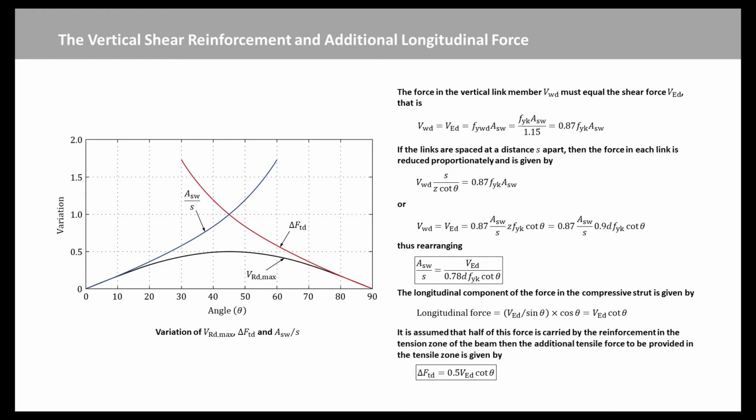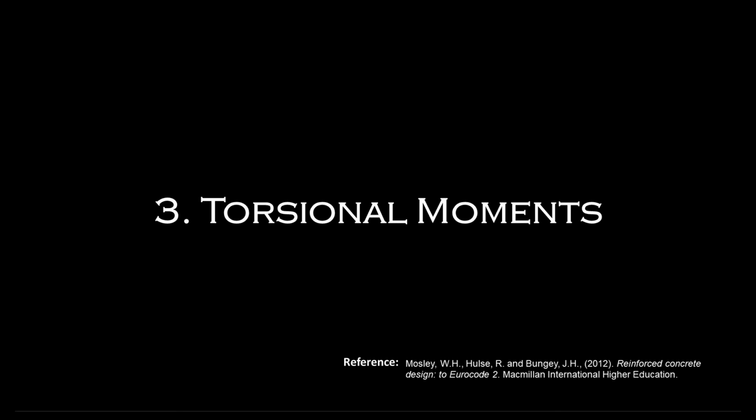At values of theta greater or less than 45 degrees, the shear capacity of the section, based on compressive failure in the diagonal struts, is also reduced. Next, we will introduce the analysis of sections subject to torsional moments.